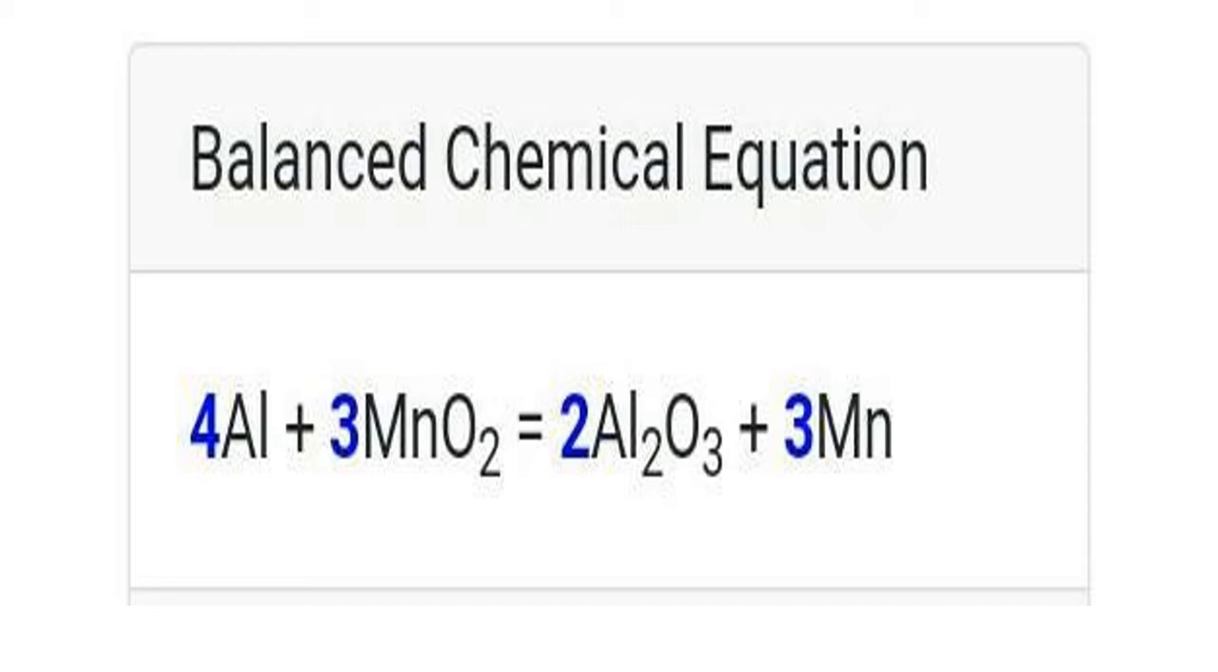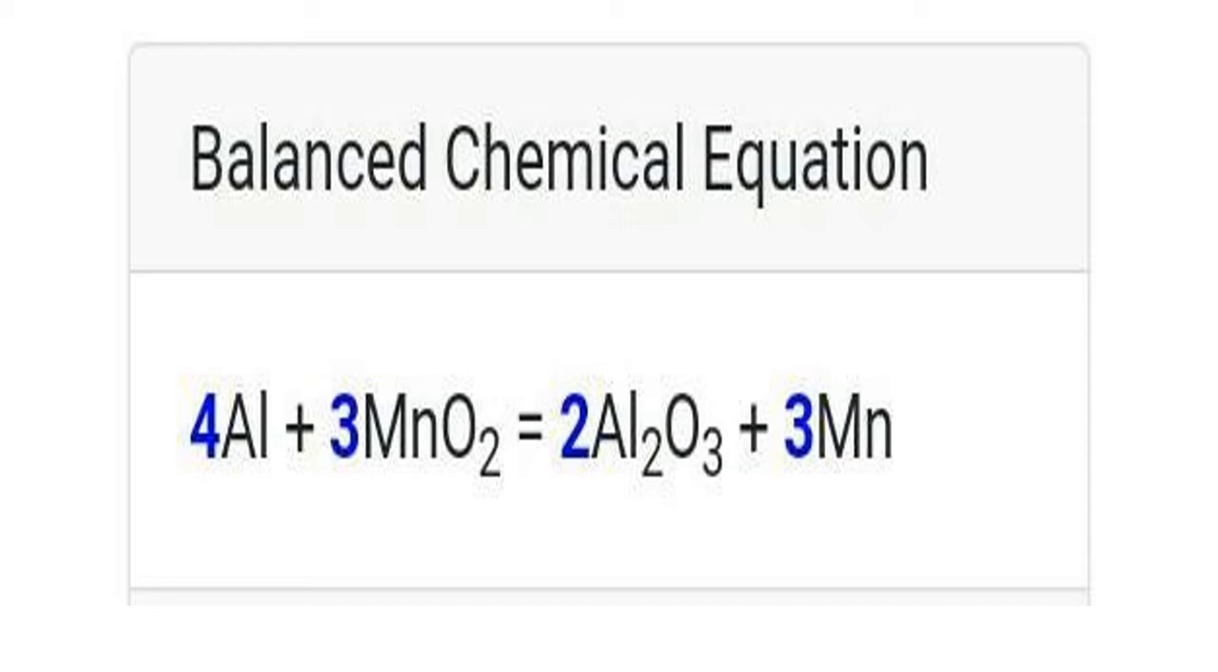For example, whenever some crack is there in iron material or iron body parts, maybe an iron railway track or a bridge, a construction part, at that time we mix aluminum and iron oxide powder, so they react.